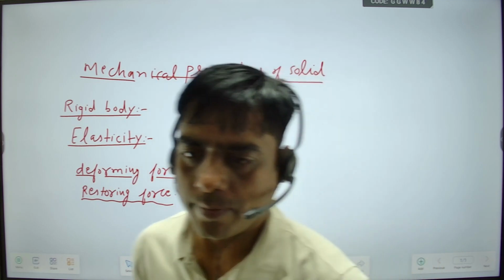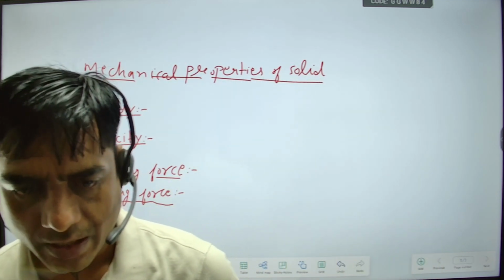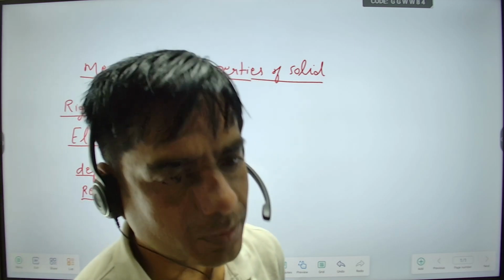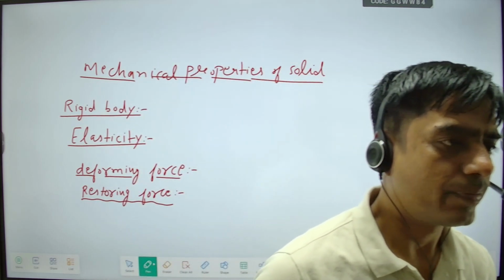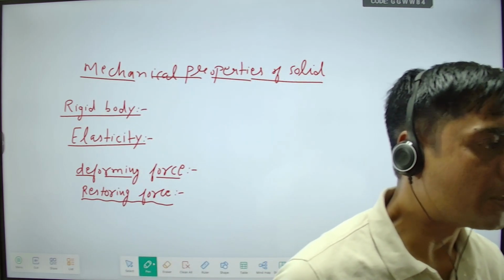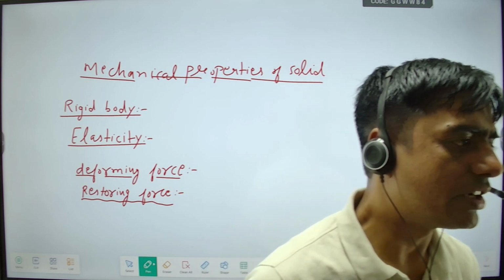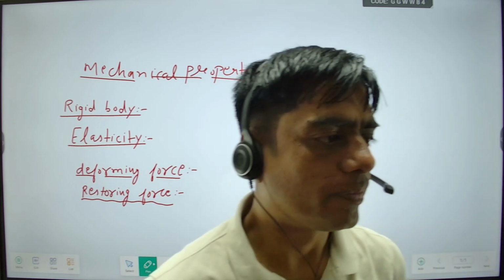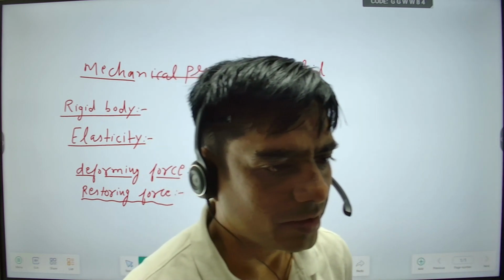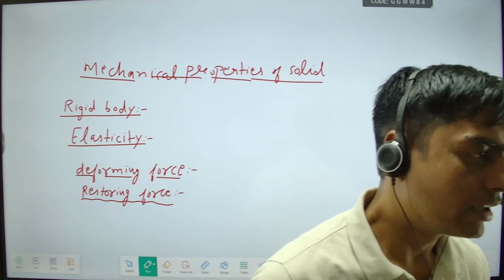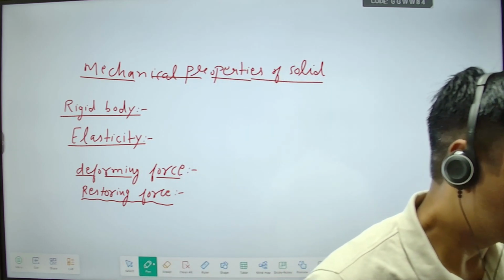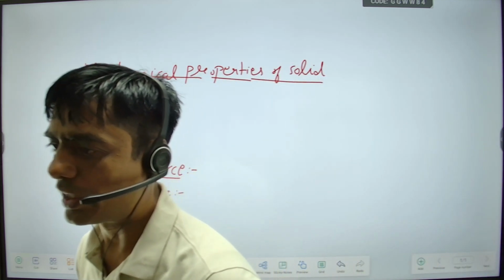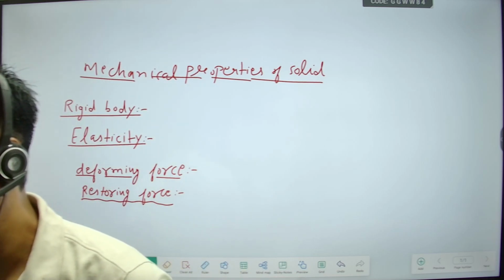When we apply deforming force, the shape of the object will change. After some time we see that in a spring, when we stretch it and remove the deforming force, the spring will regain its original shape again. Original shape regain करती है कि नहीं करती है? So why will it regain? There will be some force inside the spring that is responsible for regaining. Without force, that is not possible.